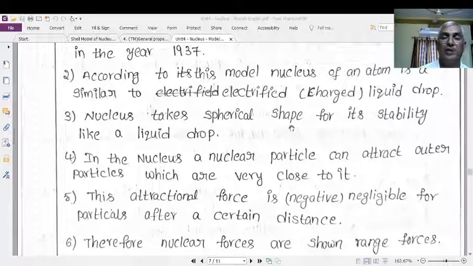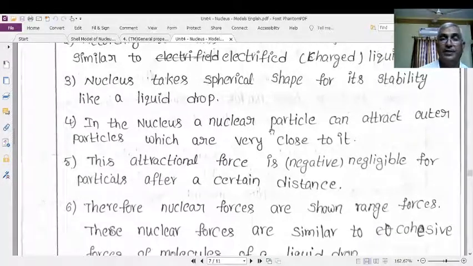Nucleons in the nucleus are said to behave like the molecules of a liquid drop. This is a very important point. Each nucleon, proton and neutron, will behave like a molecule in a liquid drop.